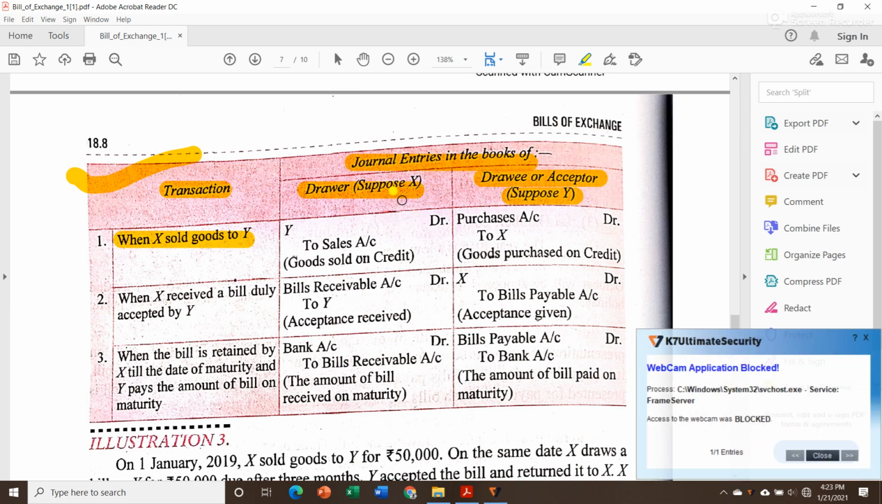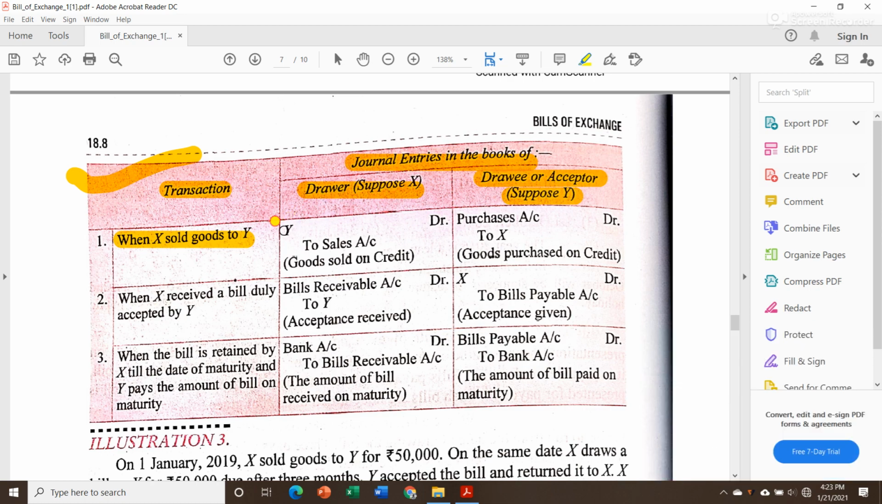X sold goods to Y. That means I am selling goods to Mr. Y. So what will be my journal entry? Y account debit to sales account. Because in bill of exchange we always deal with credit sales. It is not related to cash sales, so keep that in mind. So in the books of Mr. X, the journal entry for selling goods to Y is Y debit to sales.